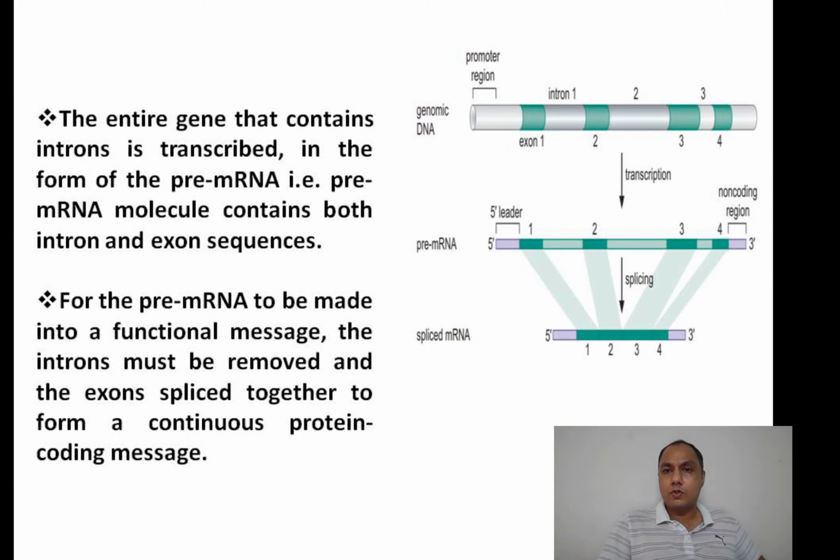Firstly, the whole exon-intron sequence is transcribed into pre-mRNA, and that pre-mRNA is finally spliced and introns are removed. The spliced mRNA is the functional mRNA. That means this is not functional; only this is functional. That means the intronic sequence part must be removed before translation. So we have discussed introns, and their significance we will deal with in the next chapter.